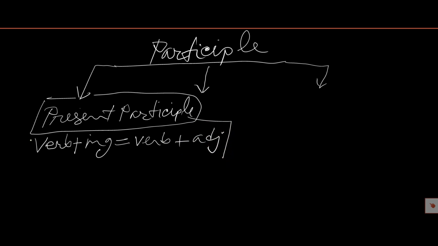We can say present participle is the form of verb with ing that is used as adjective. Present participle is the verb with ing used as adjective.